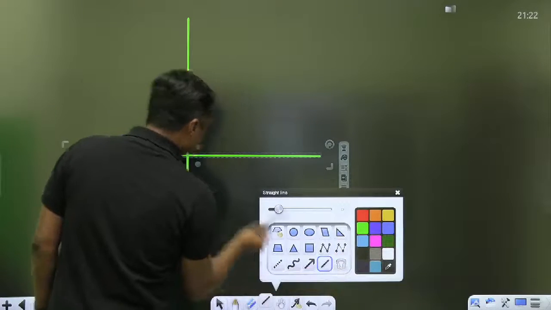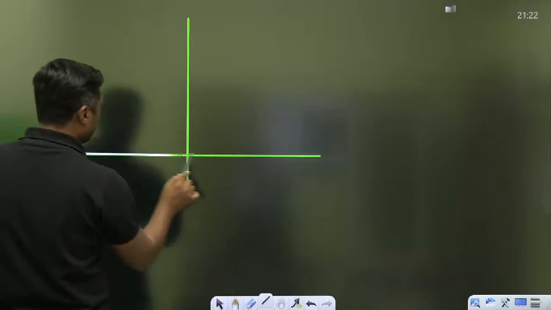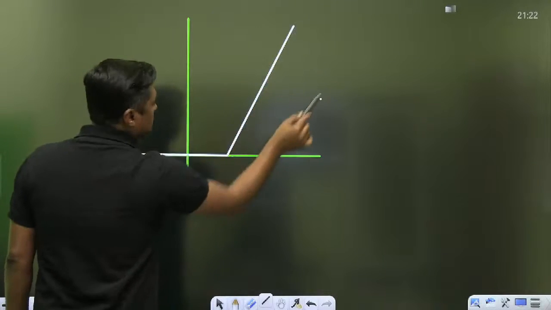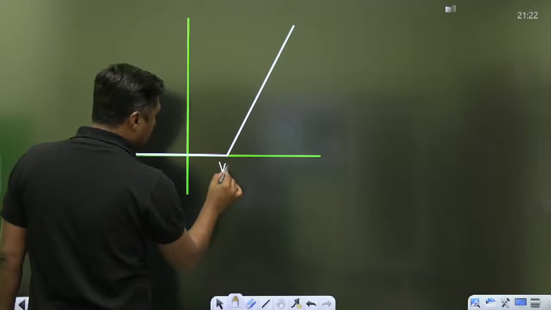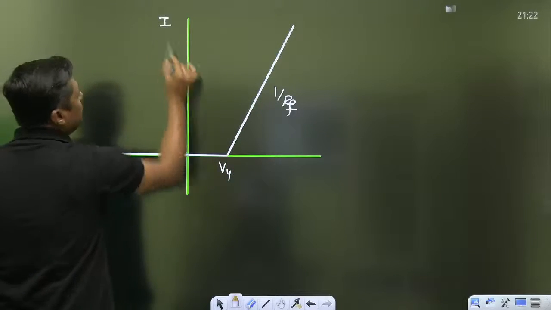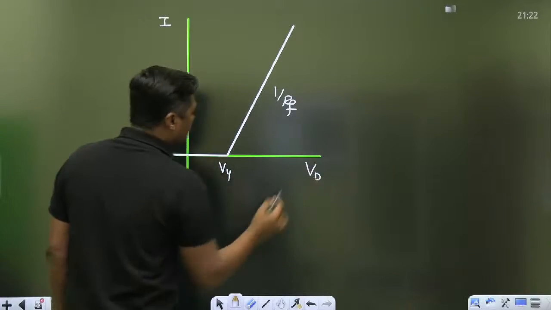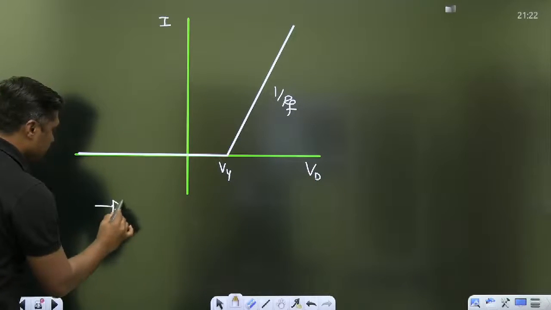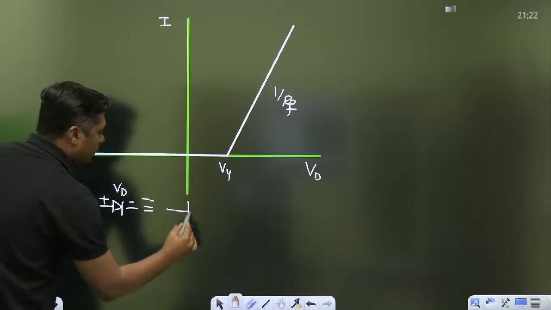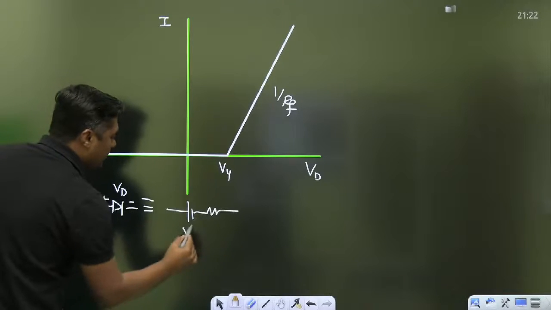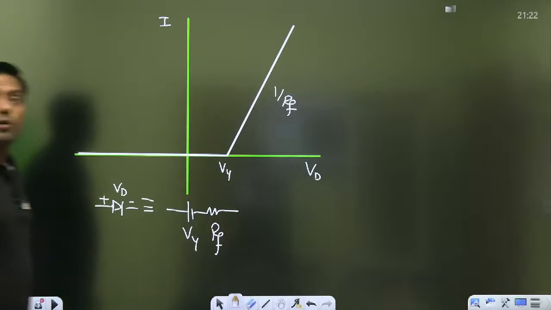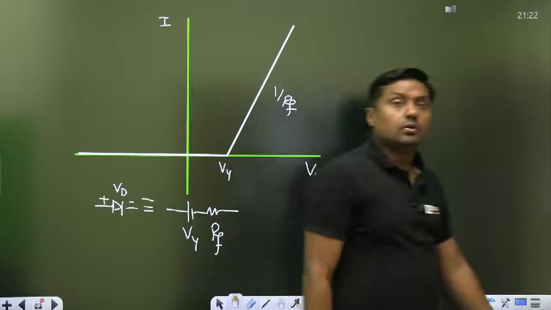Now this is the characteristics of the diode. This is the V gamma, and this is 1 by RF, the slope of this line. This is the current, and that is the VD, the drop across the diode. When it is forward biased, it is replaced by V gamma and RF. Now, this is a practical diode.